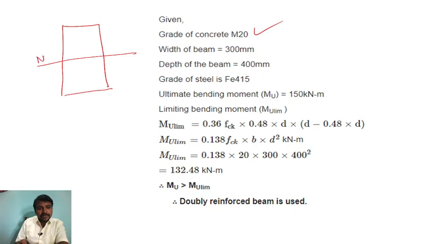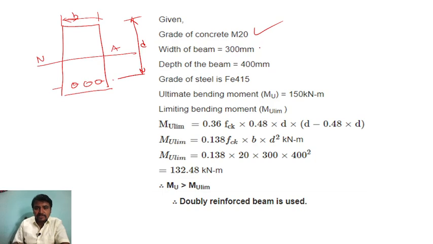So this is the neutral axis. Sorry, I can't draw neatly, kindly adjust. So this is the width B, and this one is the effective depth D. The grade of the steel is Fe415. Ultimate bending moment is 150 kilonewton meter. This is given. Now we have to calculate the limiting bending moment, that is Mu limit.